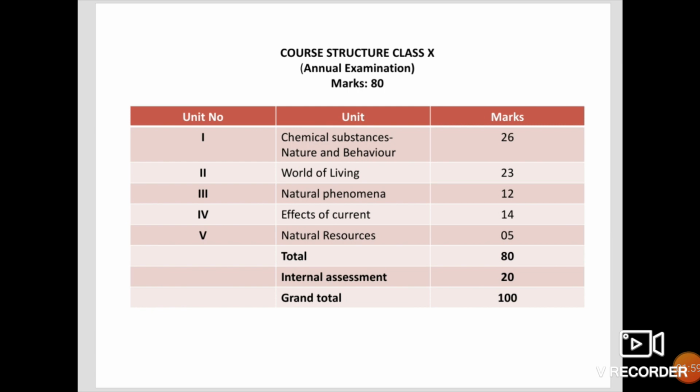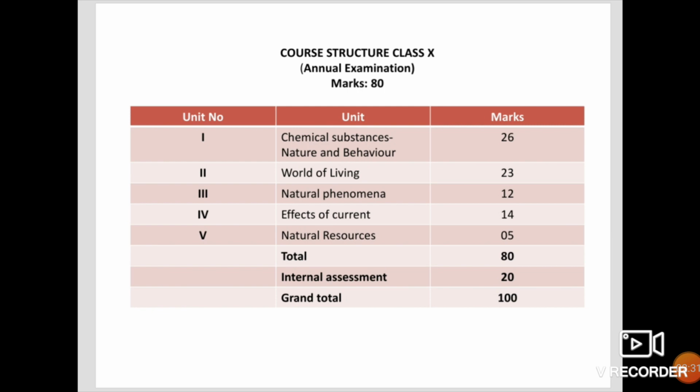Unit number 1. Chemical substances, nature and behavior. This is your entire chemistry part. From the chemistry part, you are getting 26 marks out of 80. Then unit 2 is the world of living. From that unit, you are getting 23 marks out of 80. Then unit 3, natural phenomena. From that, you are getting 12 marks out of 80. Then unit 4, effects of current. From that, you are getting 14 marks out of 80.